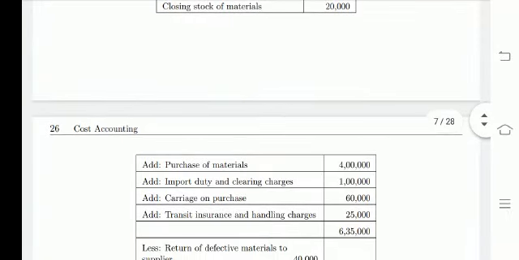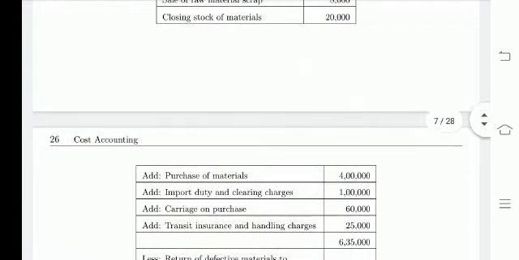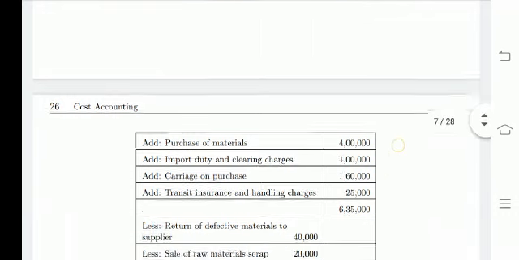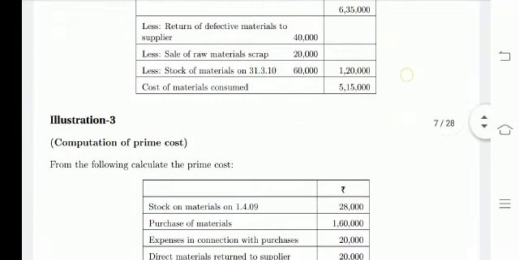Anyway, so here for opening stock we are going to add the purchase, and other direct expenses also we are incurring, and we deduct the closing stock of material. Similarly, other factory overheads are added, and finally we calculated the cost of material consumed. So anyway, in next classes we are going to discuss the pro forma of cost sheet completely, and then we do some other problems. Anyway, so computation of prime cost.